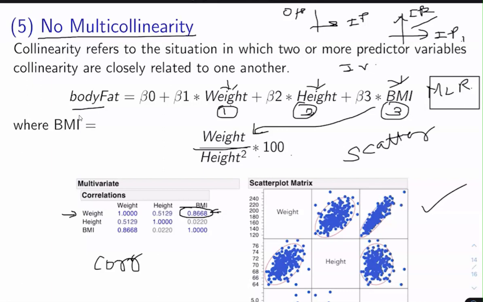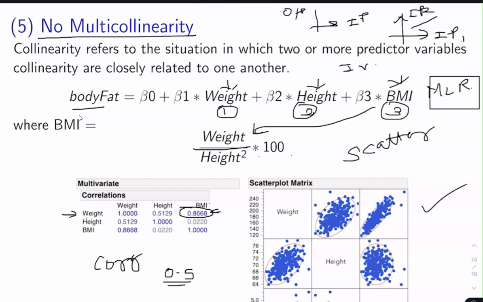High collinearity is present when the collinearity is greater than 0.5. In case it is greater than 0.5, it means that there is a high degree of linear relationship. Here weight and body mass index are both input features, and there is a high degree of collinearity present. You can check it from the scatter plot also.